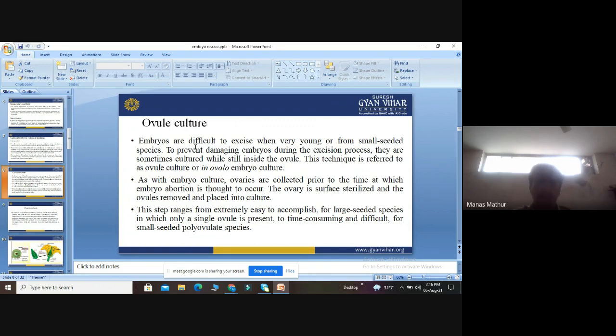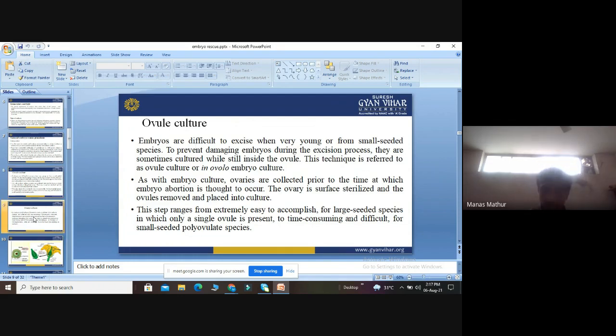This step is a little bit easy for large seeded species in which only a single ovule is present. When the plants or seeds are very large, we can easily isolate the ovule. But when the seeds are very small, it is very critical to isolate the embryo from the ovule. So in large seeded species, this technique is very easy and less time consuming as compared to small seeded species. When we go for small seeded species, it is a time consuming and quite tedious process. Therefore, we prefer to collect the embryo from the ovules of large seeded plants.